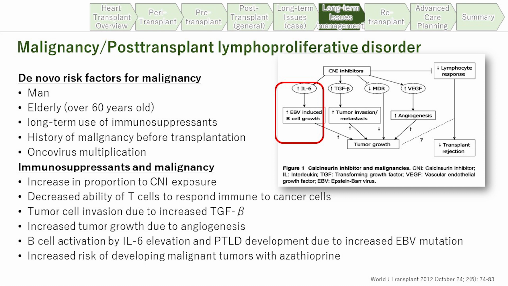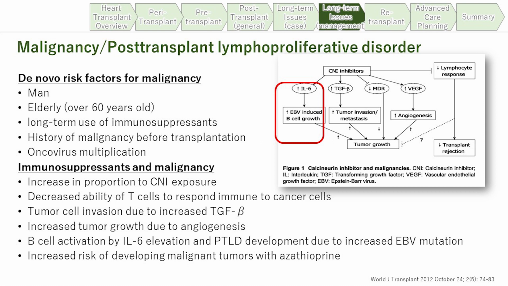And malignancy is also a very big issue after transplantation. These are the risk factors. The immunosuppressive drugs also affect malignancy outcomes, especially the calcineurin inhibitors like cyclosporine and tacrolimus, which cause an increased risk for developing malignancy.